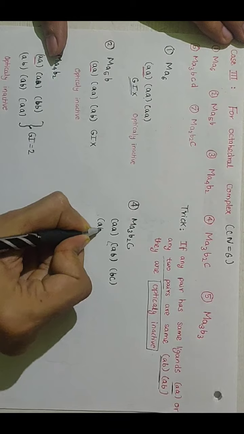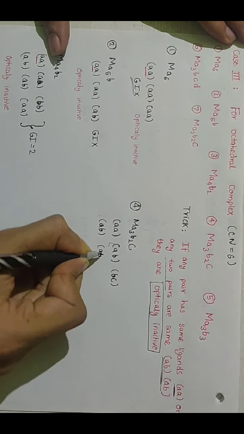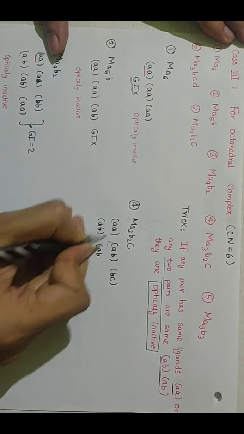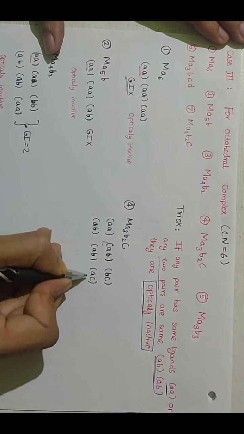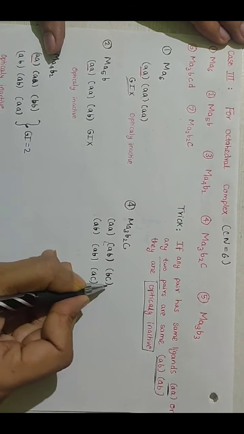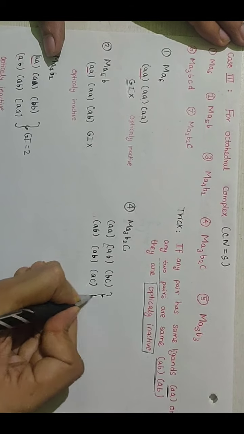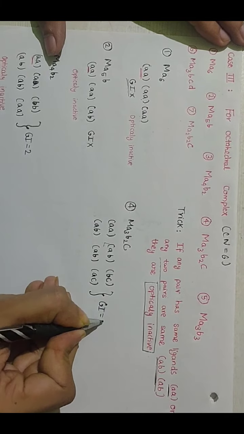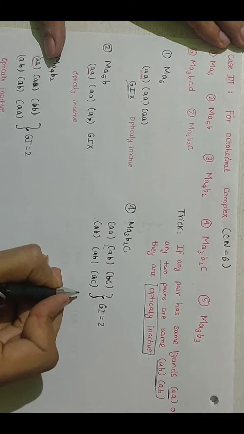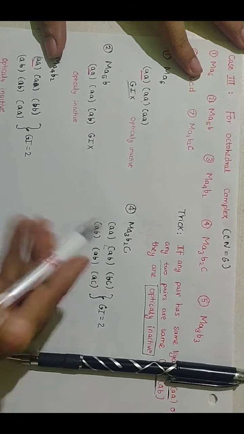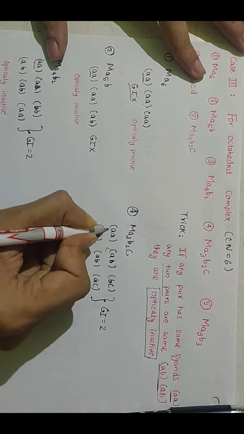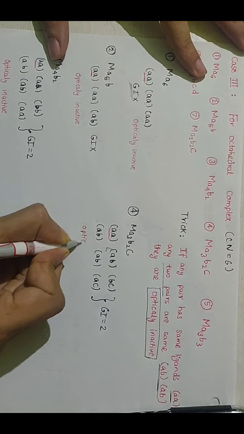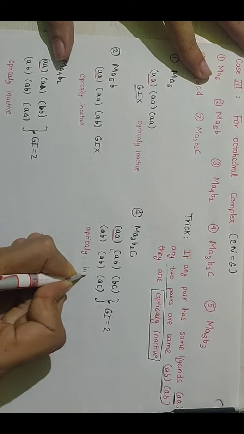That is AB and AC. If we try to make any other combination, it will be the same as these two. So geometrical isomerism shown by them is 2. And if we discuss the optical activity, they have the same pair of ligands, so they are optically inactive.